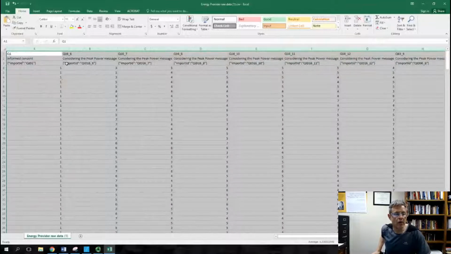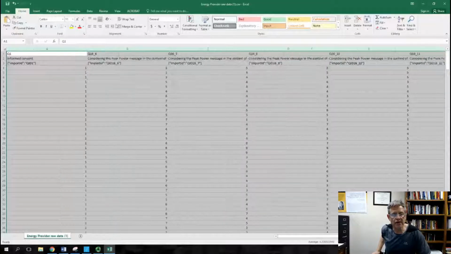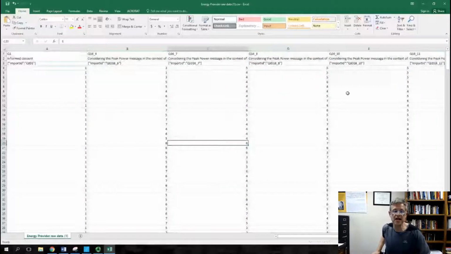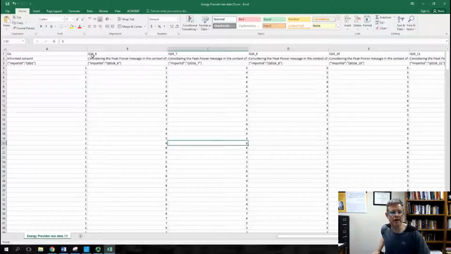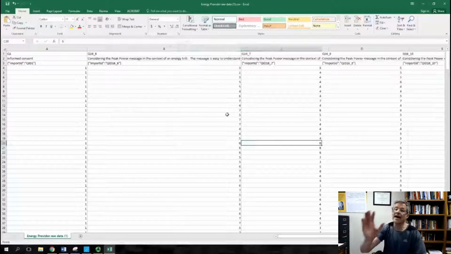Now, when we go across this, by the way, this is highlighted. Just click on any cell and it'll unhighlight. Here's another thing. Q1, Q16, these aren't really in good order. Let's make sure we're seeing things the way we think we see them. So we had informed consent. Then we had this. Look again back to your coding sheet. That's why this is so important.